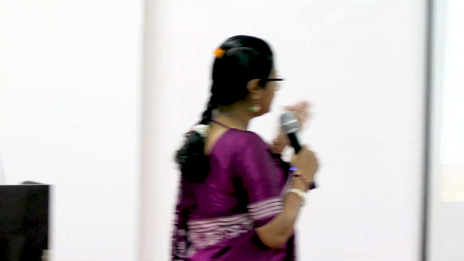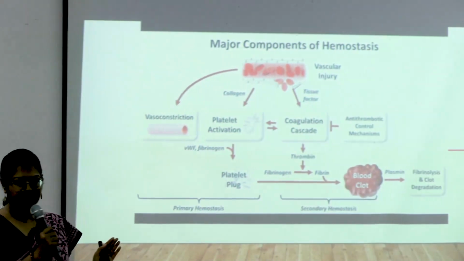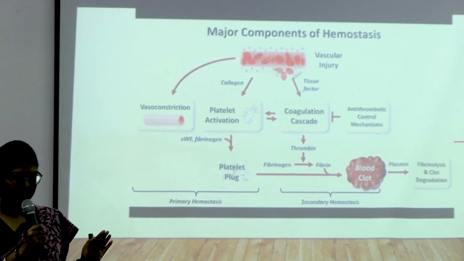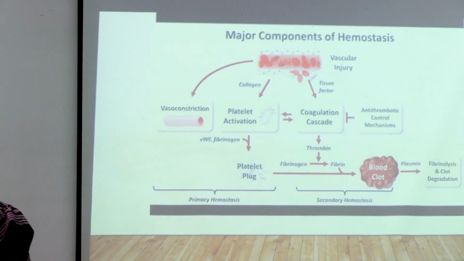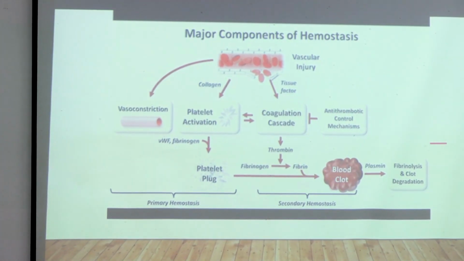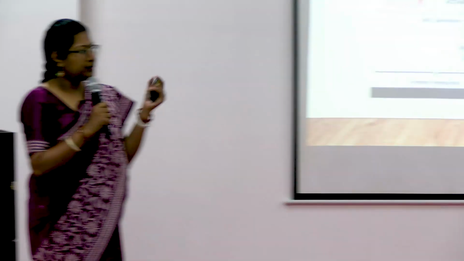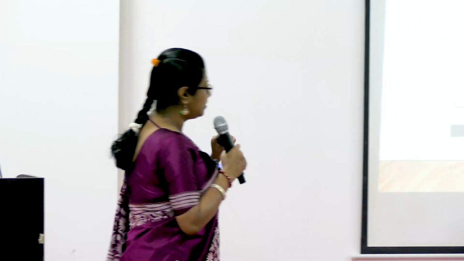After that, in the final step, this fibrinogen to fibrin step is very essential for formation of the blood clot. Suppose there is a vessel injury and bleeding is happening. After that, the coagulation system was activated and there was formation of a blood clot.